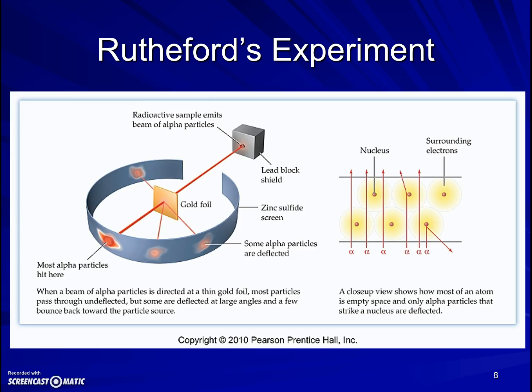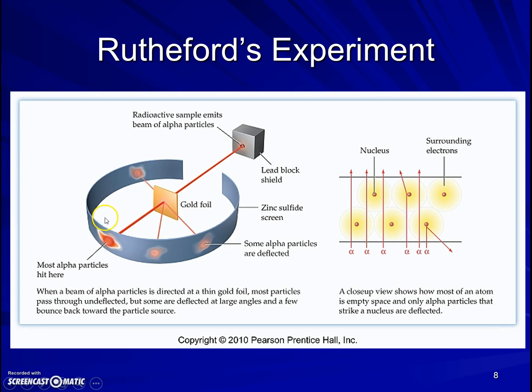Now Ernest Rutherford, early 1900s, believed Thomson's model of the atom, and wanted to confirm those ideas by running an experiment of his own. And so gold is one of the most metallic metals there are, and the property that it has that's very, very metallic is that it can be hammered out into a very, very, very thin sheet without breaking it.